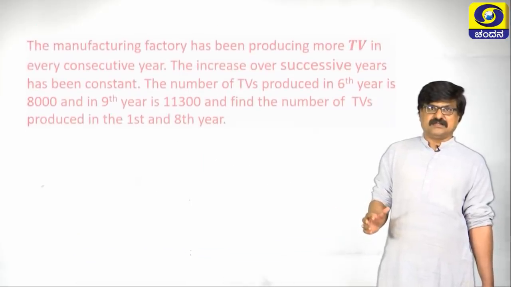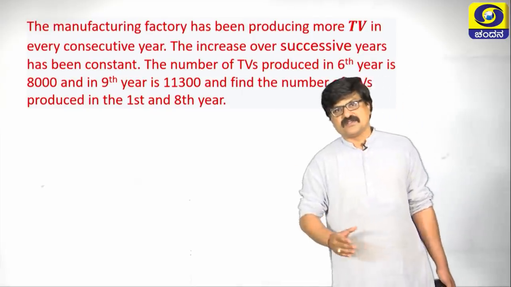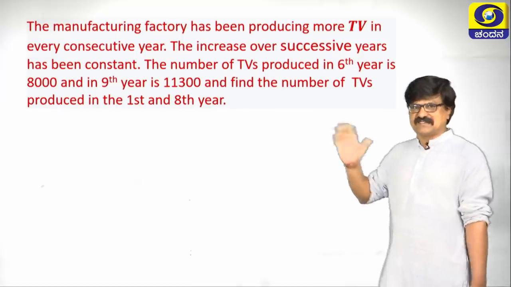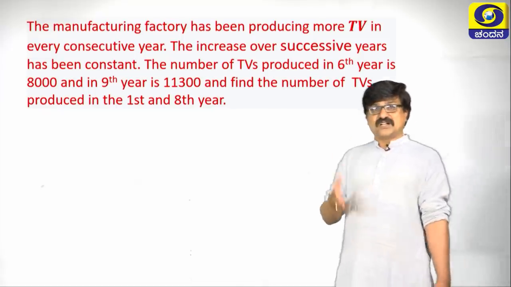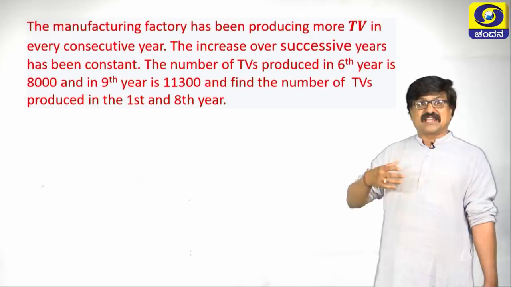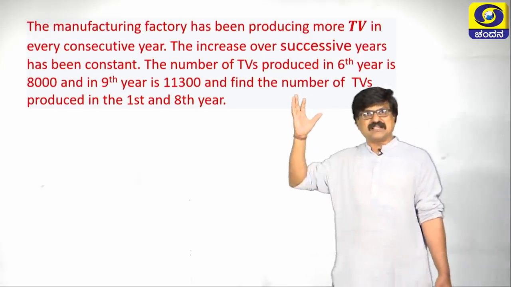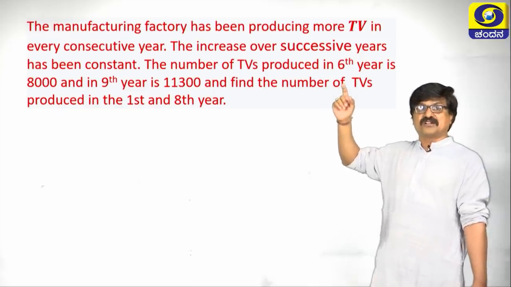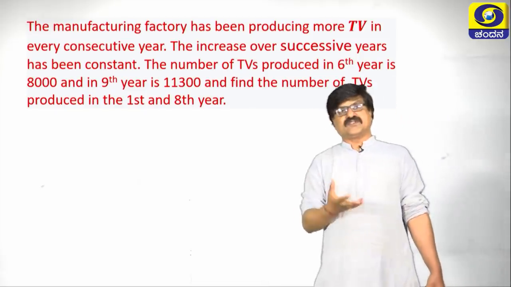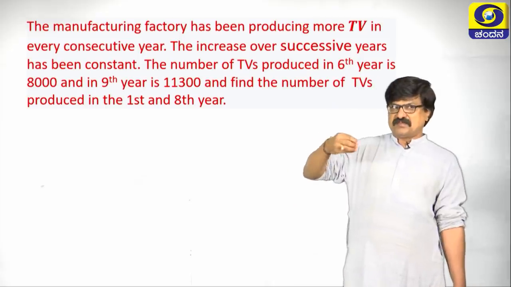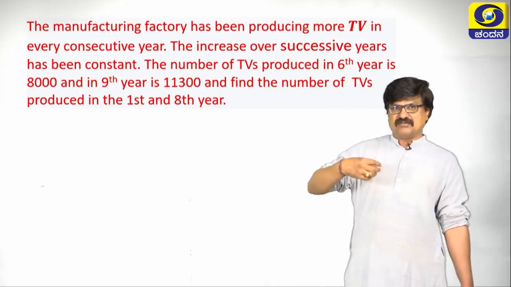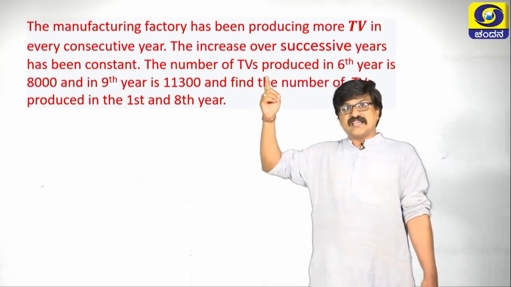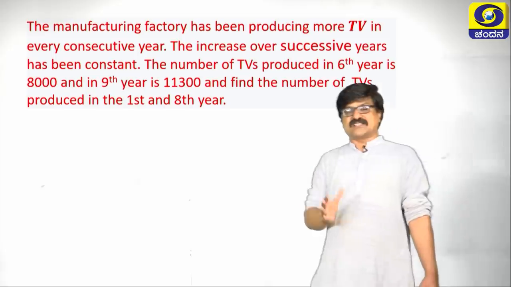The next problem. Most of the time, by seeing this kind of problem in examination, probably students find it difficult to understand. Let us see here, a manufacturing factory has been producing more TVs in every consecutive year. The increase over successive years has been constant.